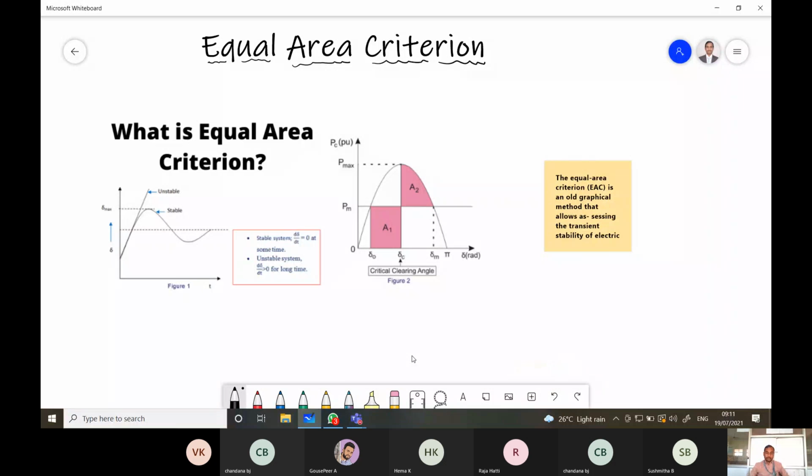Okay, good morning everyone. Today we'll discuss a new topic called the equal area criterion. This is part of power system stability. In previous classes we have studied the swing equation. This is another way of performing transient stability analysis.